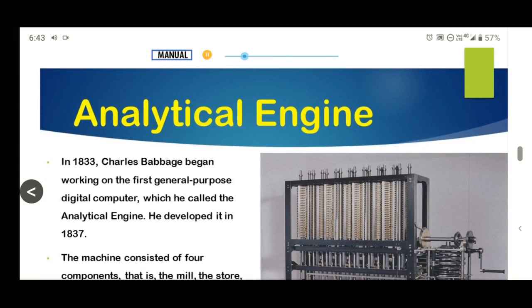Analytical engine. In 1833, Charles Babbage began working on the first general-purpose digital computer, which he called the analytical engine. He developed it in 1837. The machine consisted of 4 components, that is, the mill, the store, the reader, and the printer.